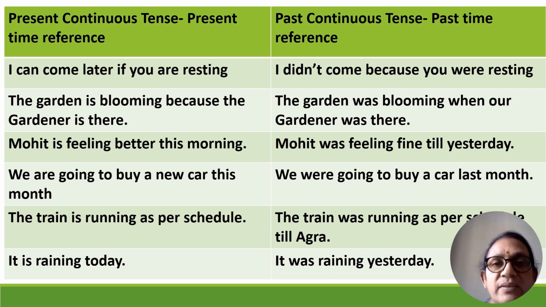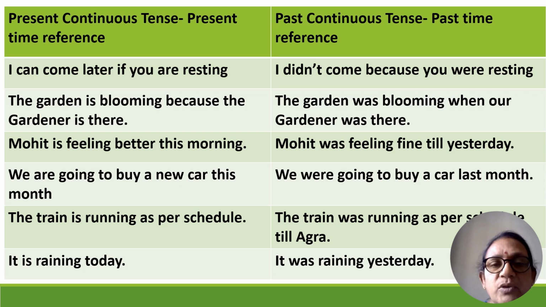A few more examples for you to understand the time reference better and use tenses correctly. The column on the left gives you sentences with the present time reference, and the column on the right gives you sentences with a past time reference. Let's understand the difference better. "I can come later if you are resting." Now, if you are resting now. That's why the use of "are." "I didn't come because you were resting." Past time reference. "You were resting."